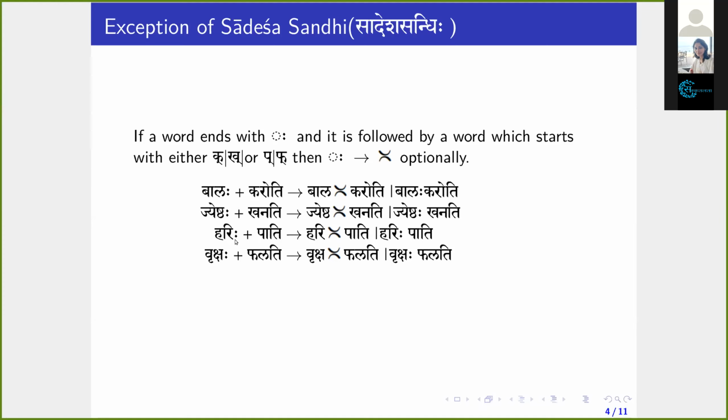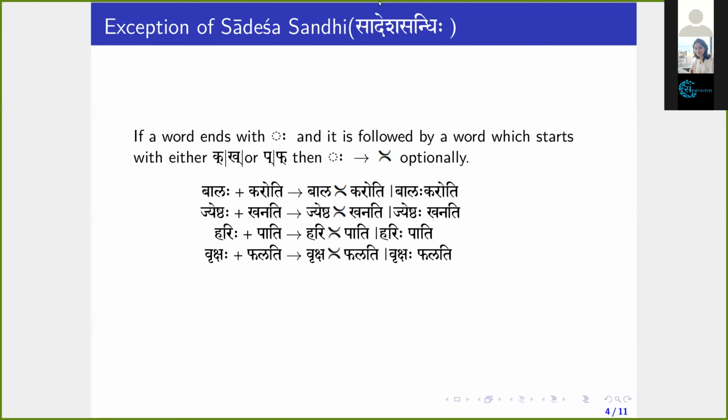If a word ends with visarga, which is followed by another word that starts with either pa or pha, so what happens then? Visarga will be designated as Upadhmaniya. The sound is the same. You know, Harih pati will become Haripati.